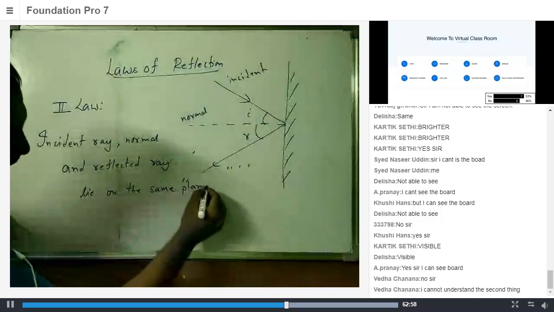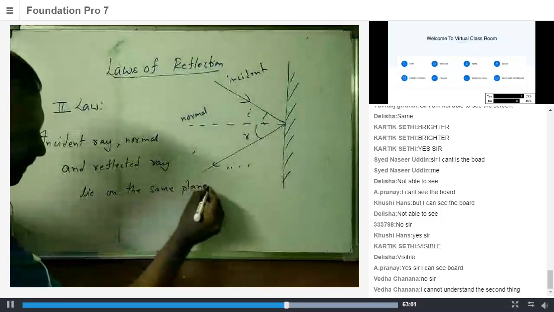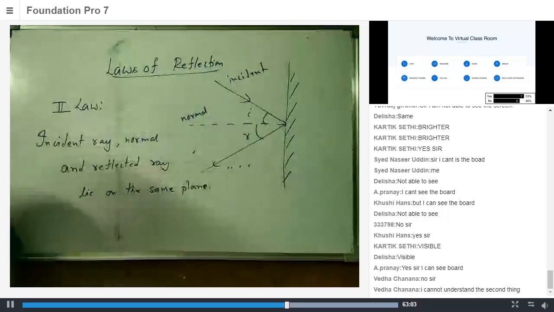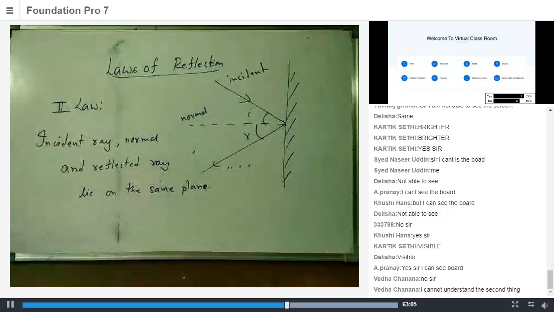So the incident ray, normal and reflected ray lie on the same plane. Just take it down, then I'll make you understand what that actually means. Noted? Very good.